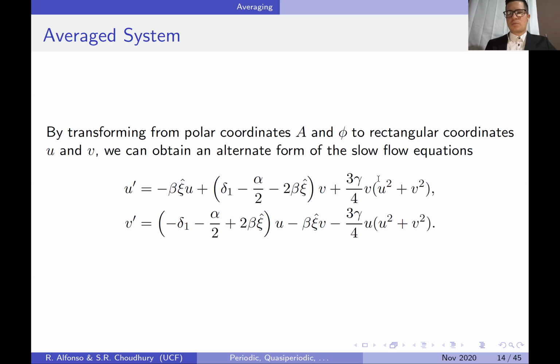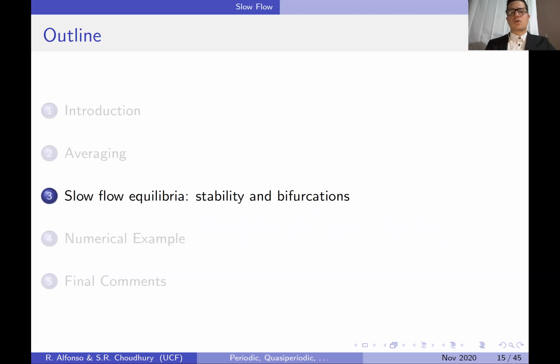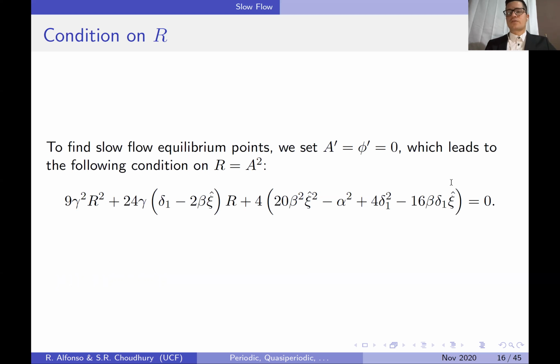Now, we can also transform this system, which is in the polar coordinates a and phi, into rectangular coordinates. Let's name them u and v, and so we can get an alternate form of the slow flow equations. This alternate form is invariant under the transformation (u, v) to (minus u, minus v). So any fixed point in here will actually mean that we have two fixed points, the (u, v) and the (minus u, minus v). Now let's analyze the slow flow equilibria for their stability and bifurcations. To find slow flow equilibrium points, of course, we set a prime and phi prime equal to 0, and that leads to the condition on a squared, which is r.